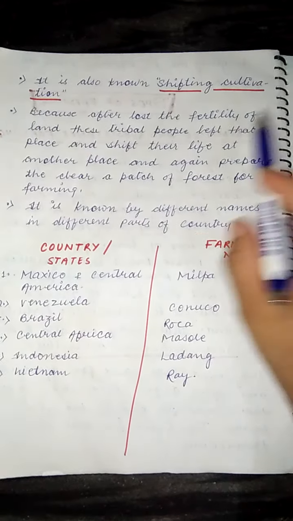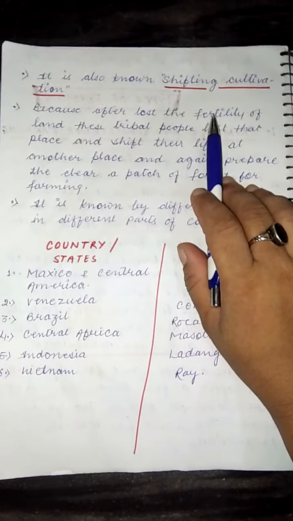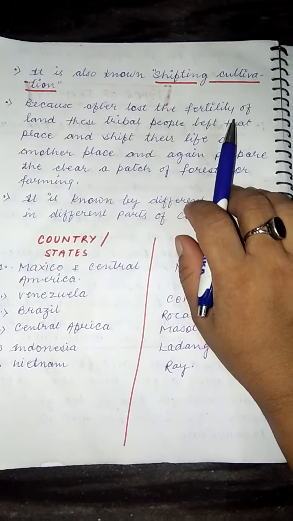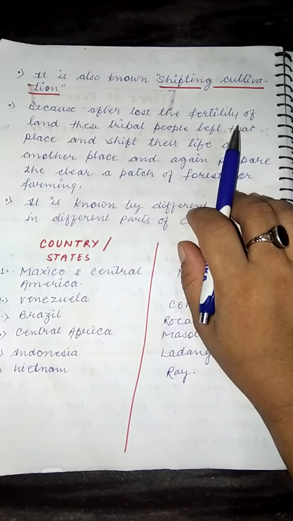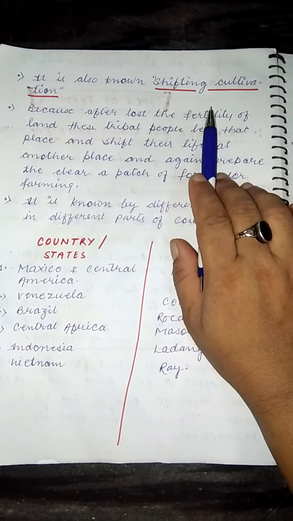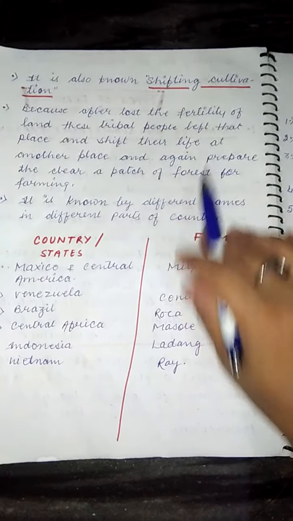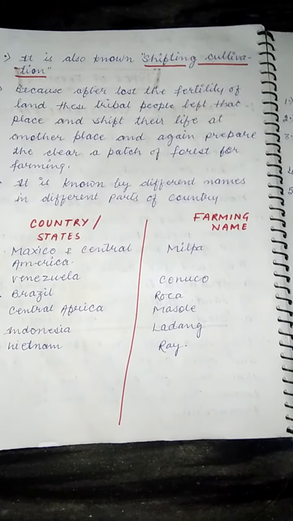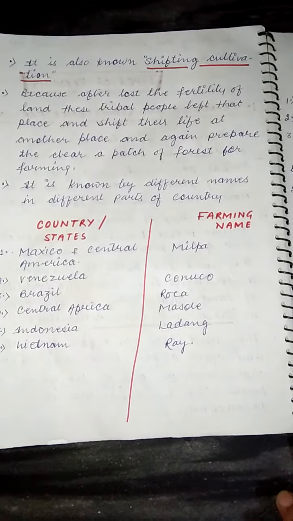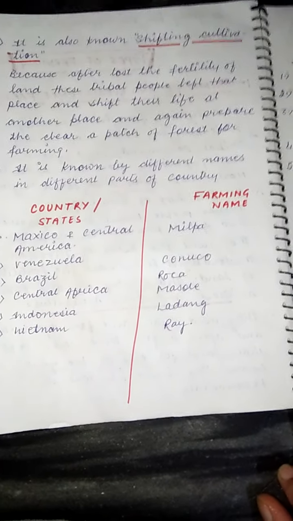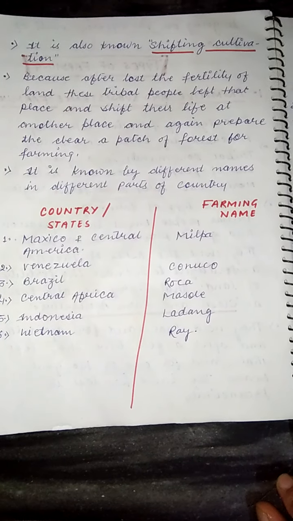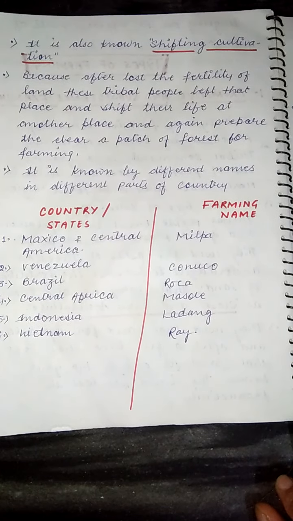And that's why it is known as shifting cultivation, because when they leave one place and shift to another place, their life shifts to the other place. With their life, their agriculture and farming also shift. That's why it is also known as shifting cultivation. In different parts of the world and country, this cultivation is known by different names. As I told you, it is known as primitive subsistence farming, shifting cultivation, jhum cultivation, and slash and burn agriculture.